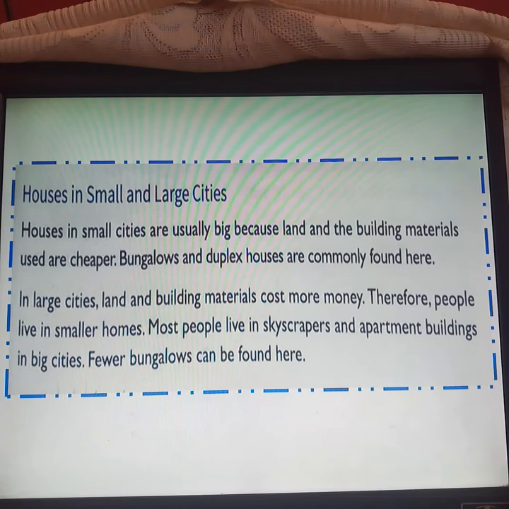Most people live in skyscrapers and apartment buildings in big cities. So most people live in skyscrapers, meaning tall buildings, and apartment buildings, meaning flats, in big cities. There are fewer bungalows that are found here.